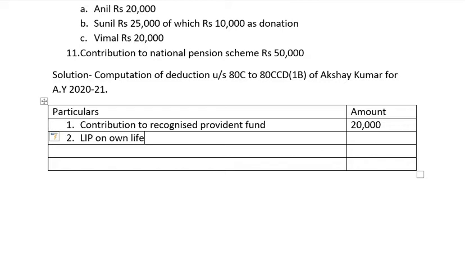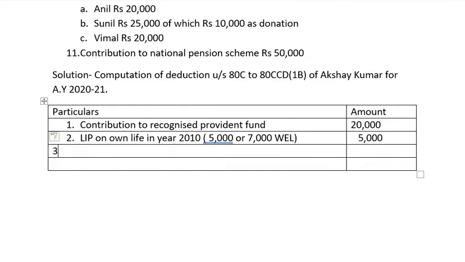Now this life insurance policy is taken in the year 2010, so 20% of policy amount comes to 5,000, or the premium paid is rupees 7,000, whichever is less. So the amount that we are taking to the amount column is 5,000 rupees.